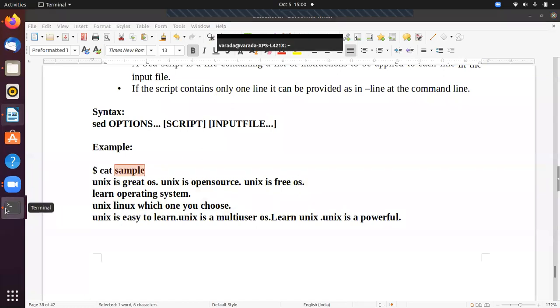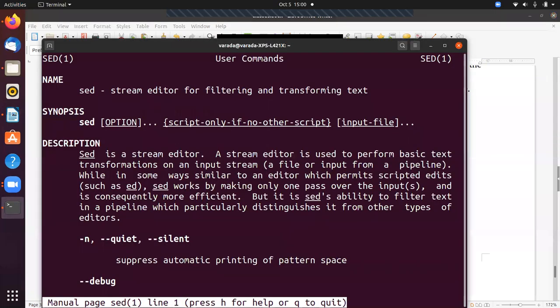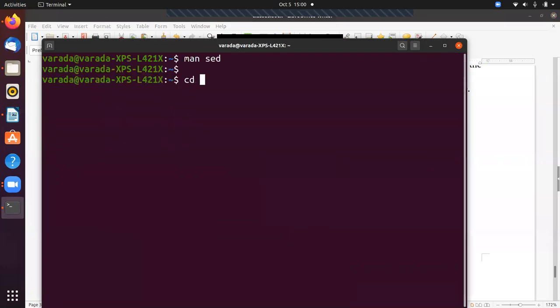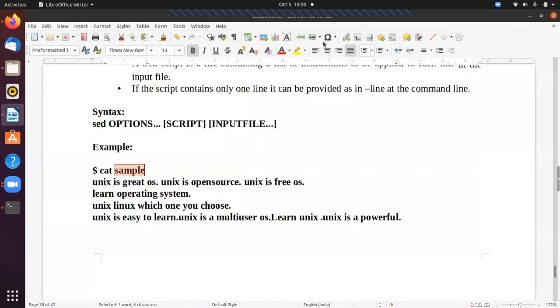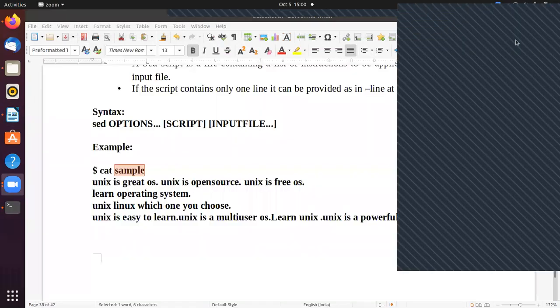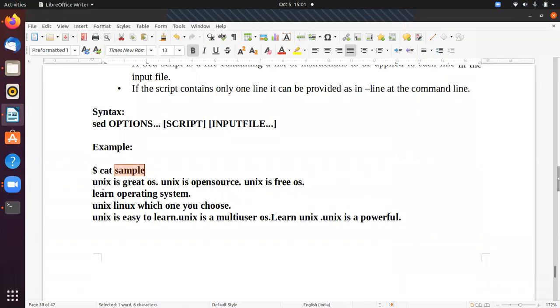So first we save that content in one file. First we move to the desktop. Okay, so cat. What is the file name? Sample. The file name is sample. In the sample, I'm going to store this data.